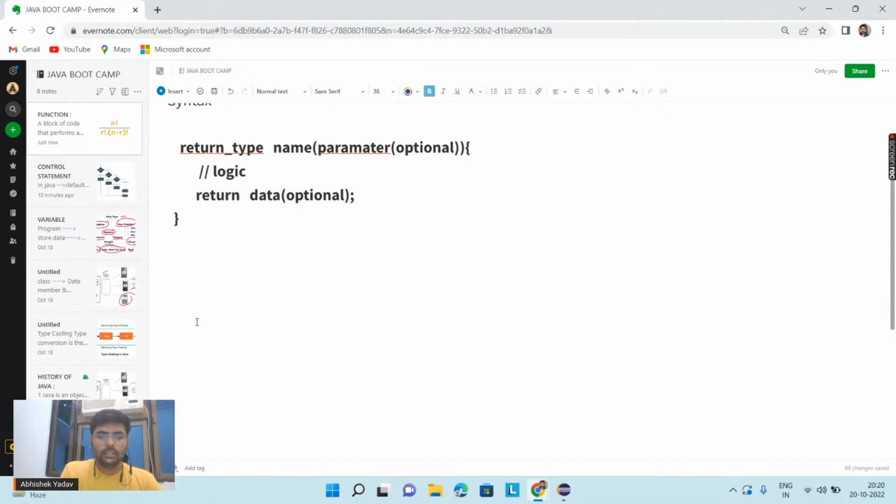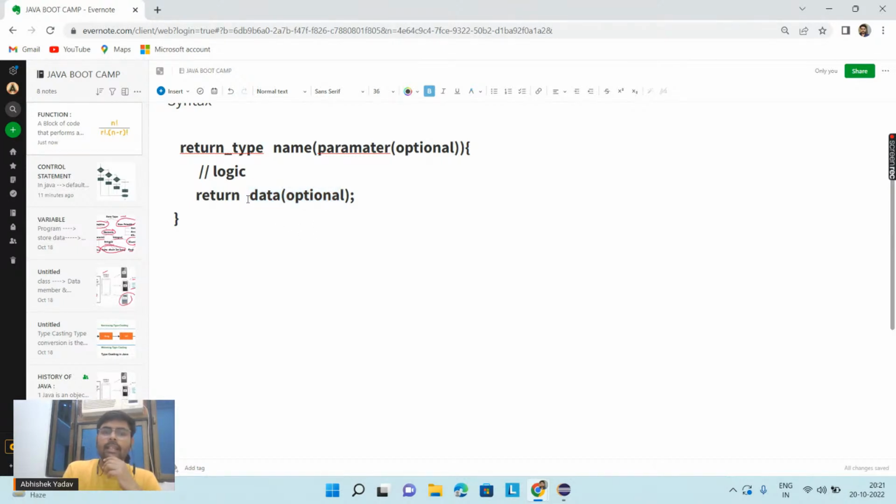So what I will do here, return type is what, guys? What type of value you want to return from the function, what type of value you want to get from the function? What output is this function producing, and what will be the data type of that output? This is your return type, first point. And the return type here and the data you are returning, both should be same.